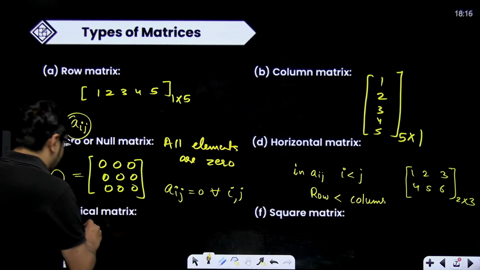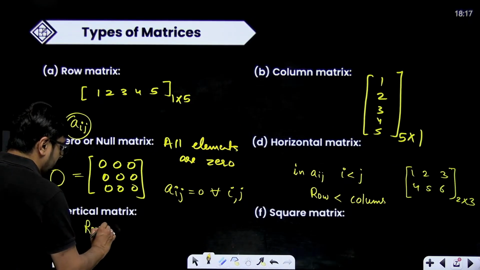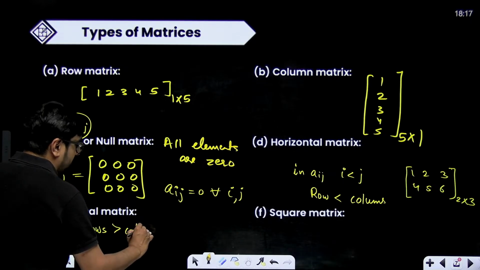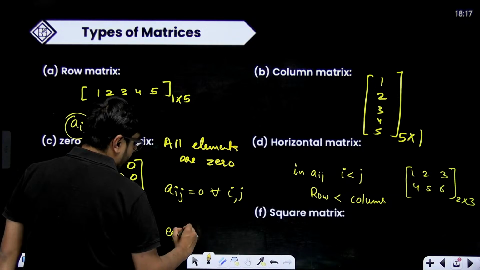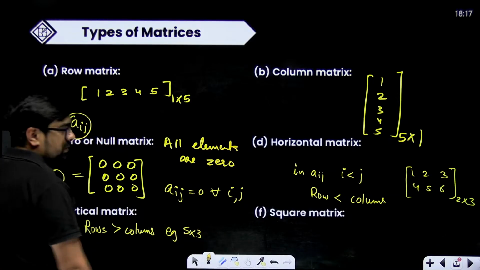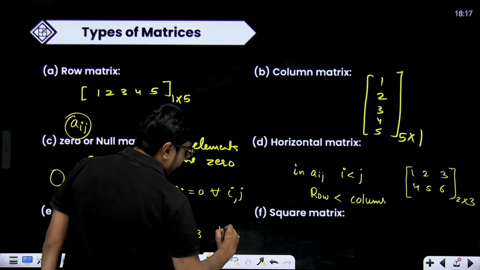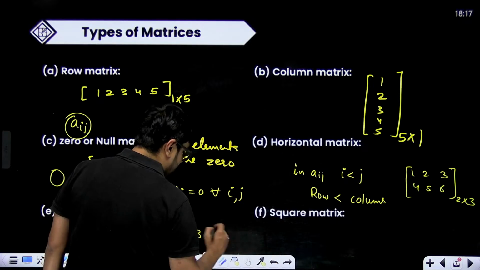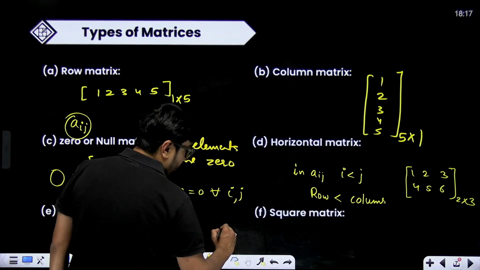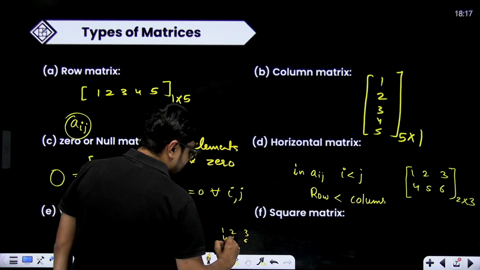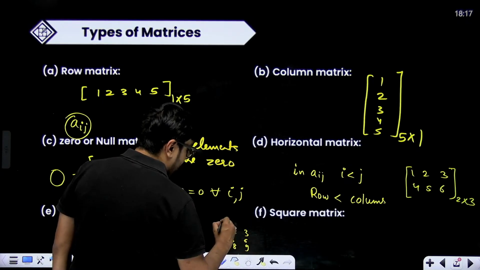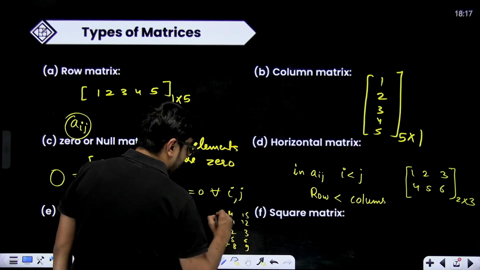And similarly, if my number of rows is greater than number of columns, for example, if I have a 5 cross 3, I can add the elements like this. 5 rows should be there. 1 2 3 4 5 6 7 8 9 10 11 12 13 14 and 15.